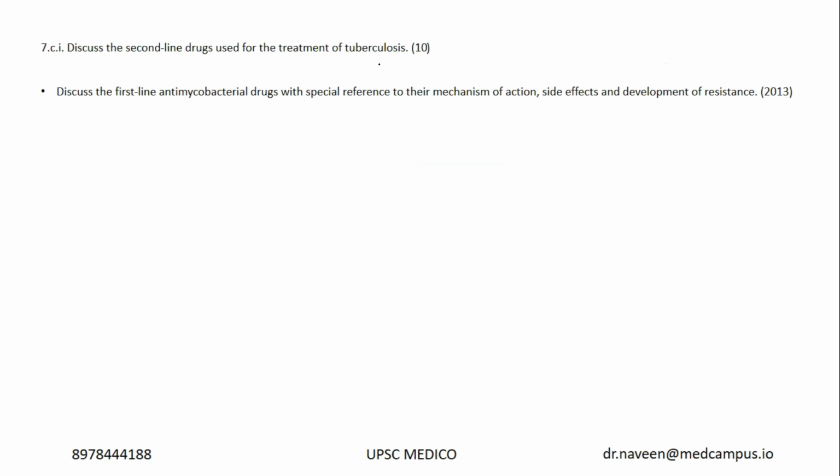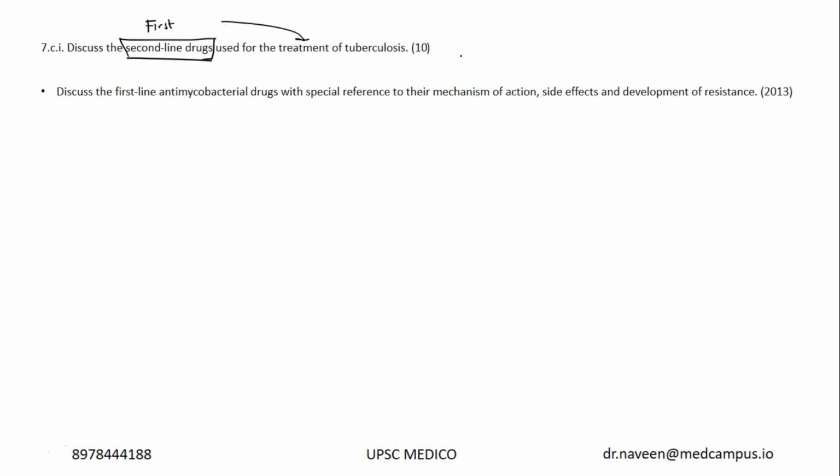drugs. Now we did learn about the first line drugs used for the treatment of tuberculosis, which was a question from a subject-wise test again, but these days they are also asking the second line drugs. There are many second line drugs. Anyway, you will be getting the notes if you are part of the course. What are the different second line drugs, what are the adverse effects associated with them, where they are used.